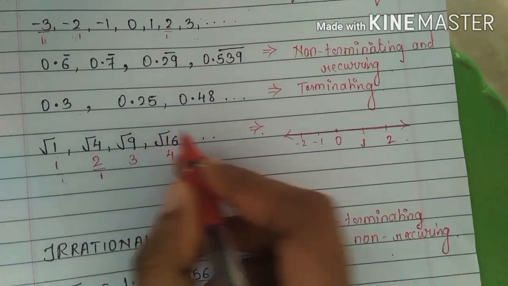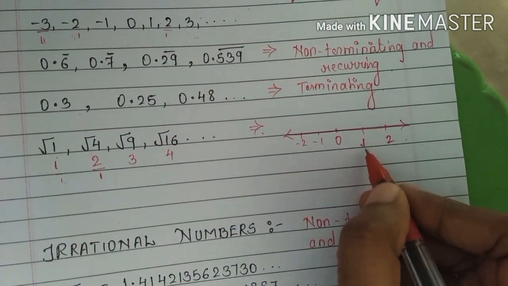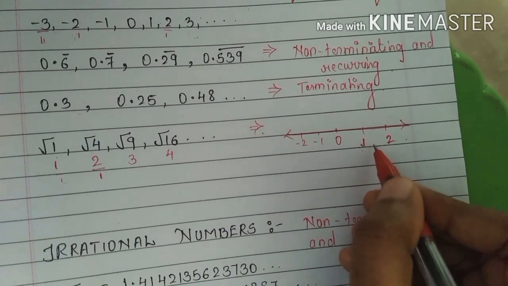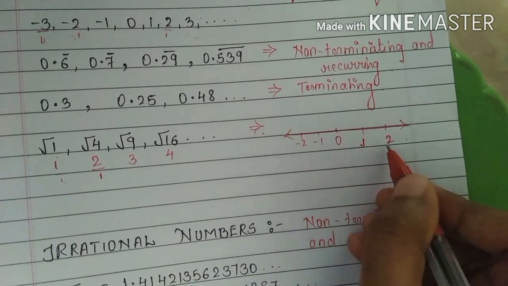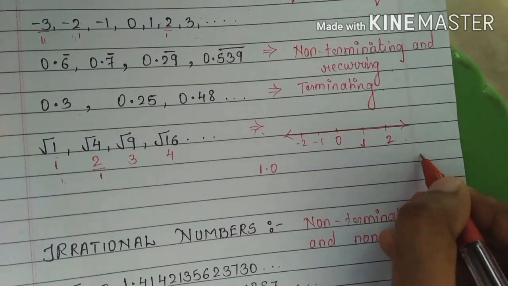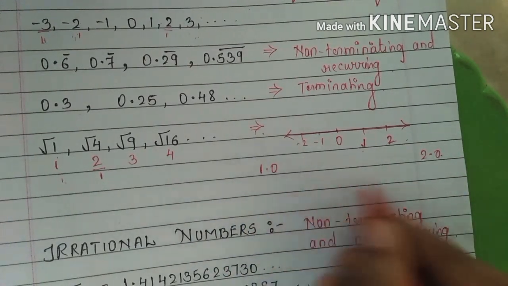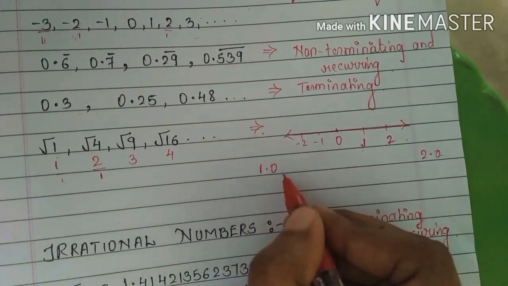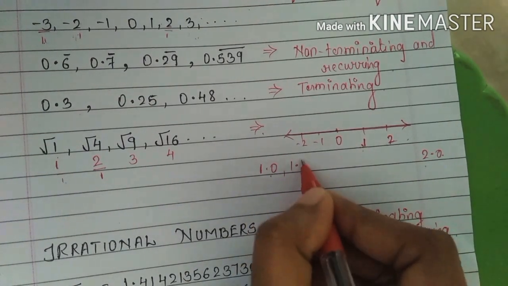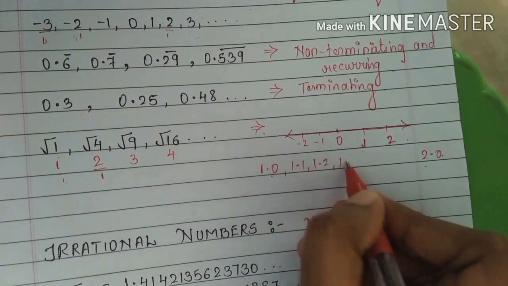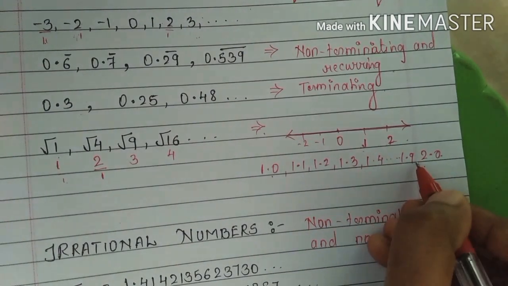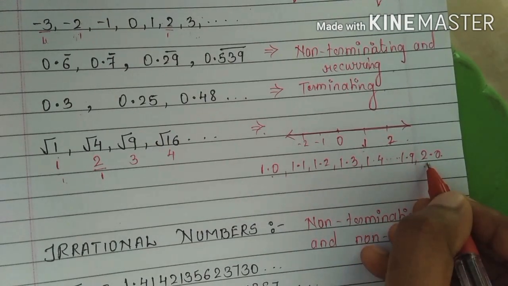But with rational numbers it is not like that, because between two rational numbers there are infinitely many rational numbers present. If I consider 1 and 2, these can be written as 1.0 and 2.0, the decimal form of rational numbers. Okay, between 1.0 and 2.0 we have numbers like 1.1, 1.2, 1.3, 1.4 and so on up to 1.9. After 1.9 we will get 2.0.